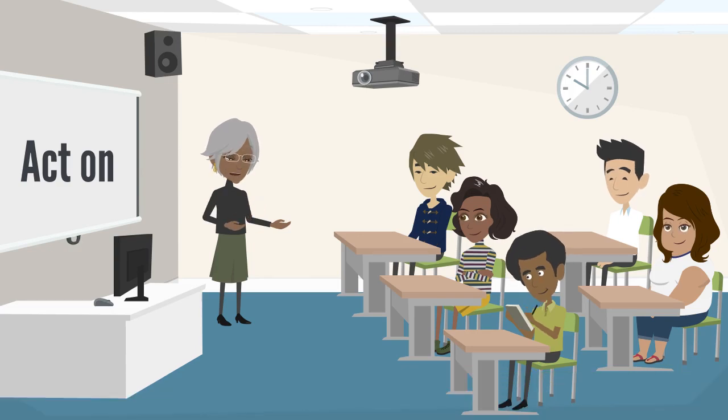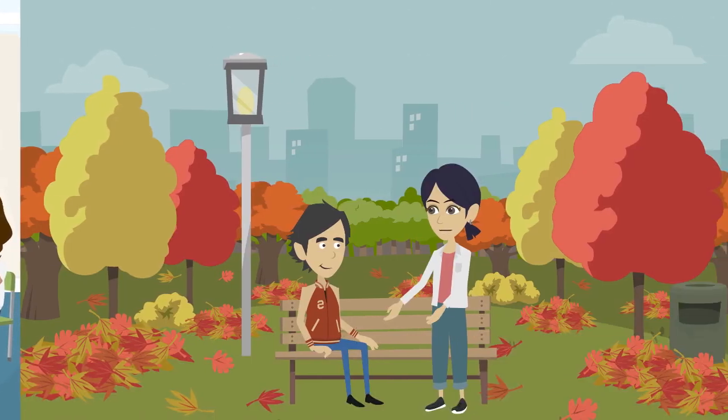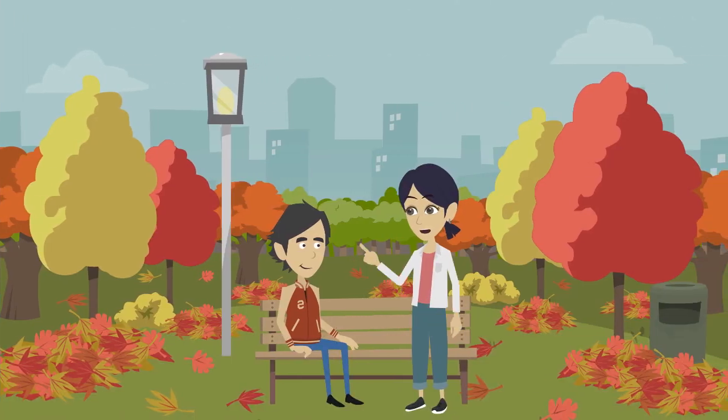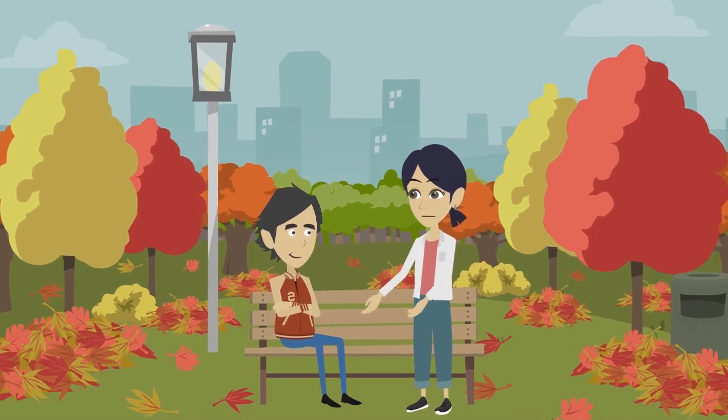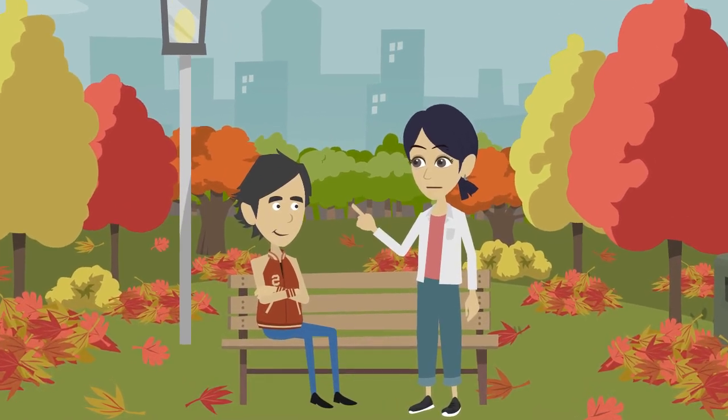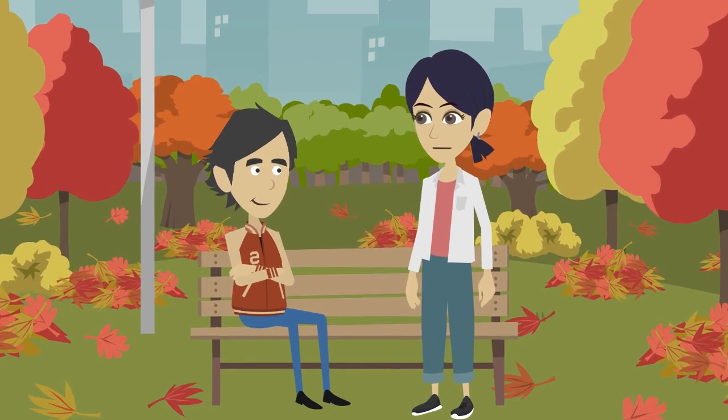Let's see an example of a daily life conversation that demonstrates the use of "act on" in the context of taking action based on advice. I've been having trouble sleeping lately. Do you have any suggestions? Well, one thing that might help is to avoid consuming caffeine before bed. That's a good idea. I'll act on your advice and cut down on coffee in the evenings.